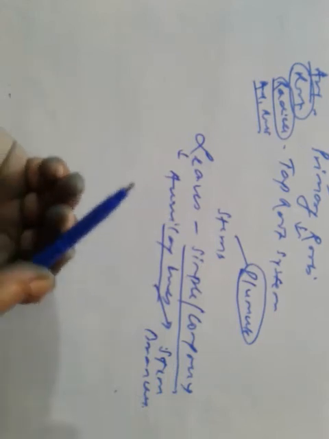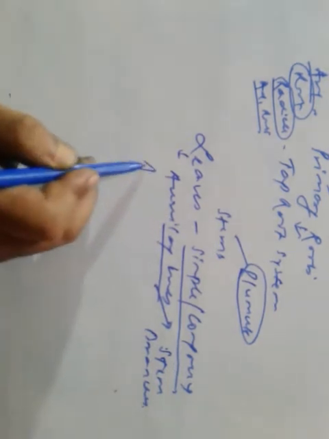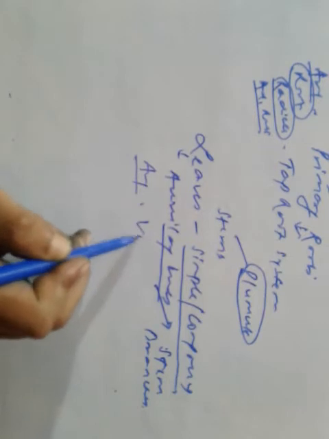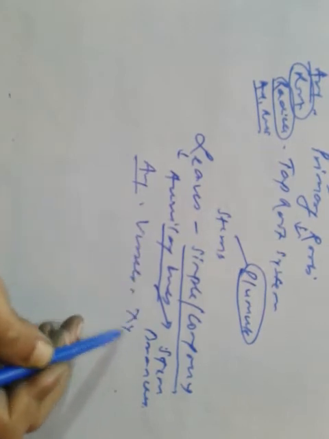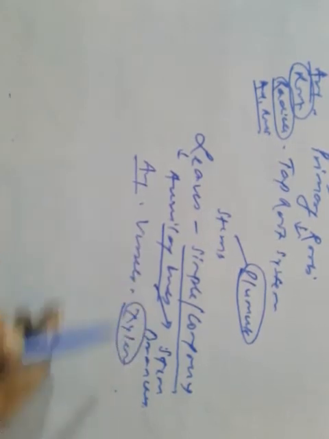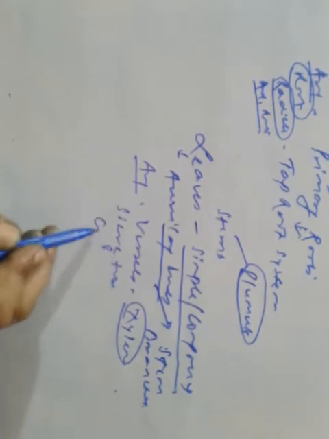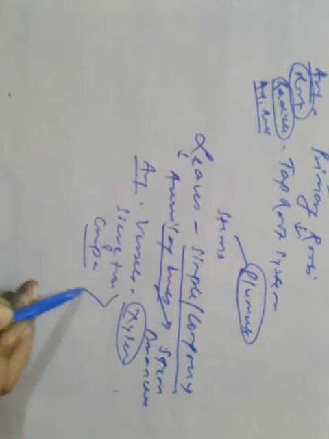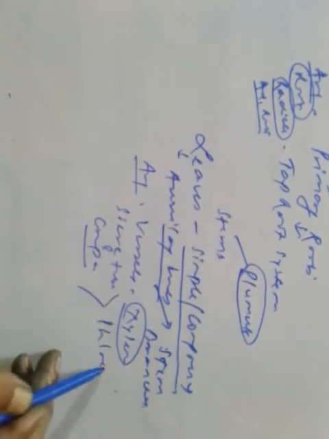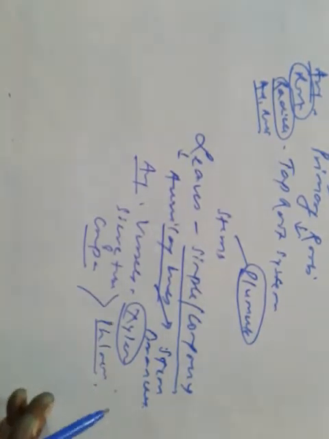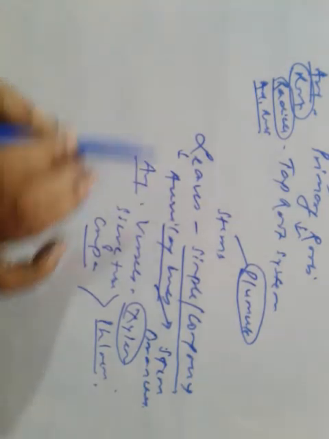Angiosperms have vessels in xylem, and sieve tubes and companion cells in phloem. Gymnosperms don't have companion cells.